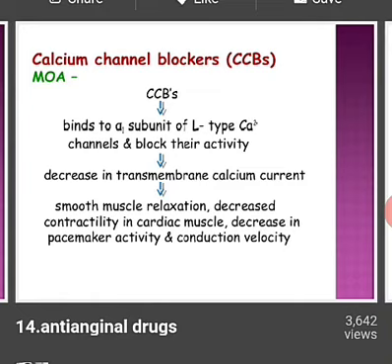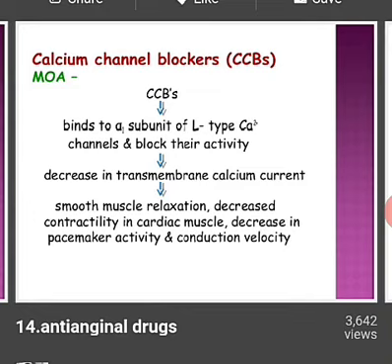It leads to a decrease in transmembrane calcium current. After that, the smooth muscle gets relaxed, with decreased contractility in cardiac muscle and decreased pacemaker activity and conduction velocity. Once again, I am repeating the mechanism of action.